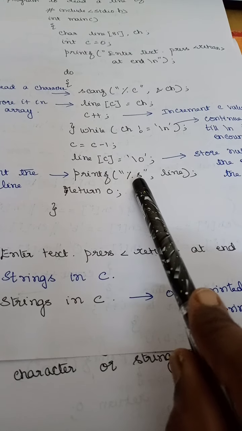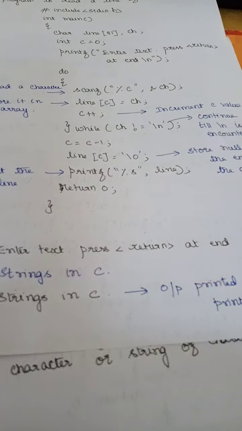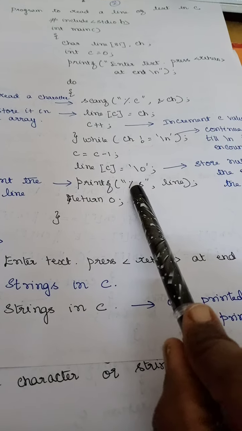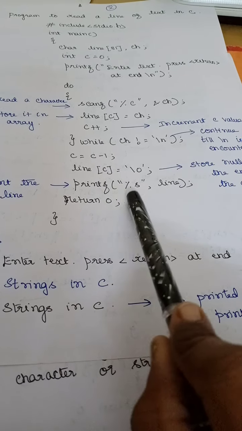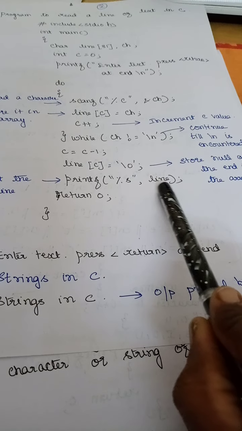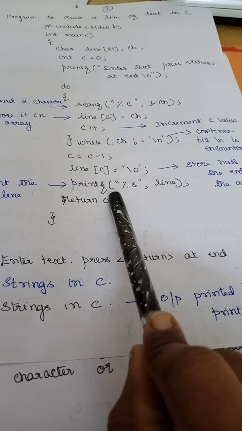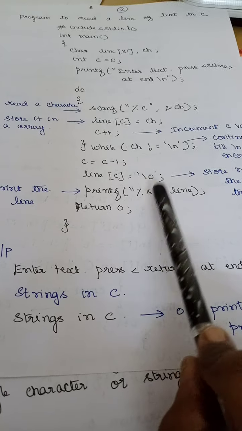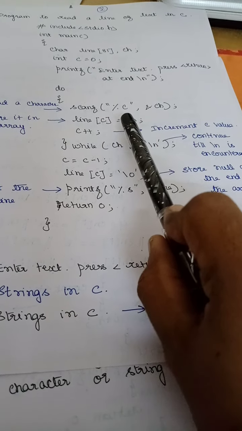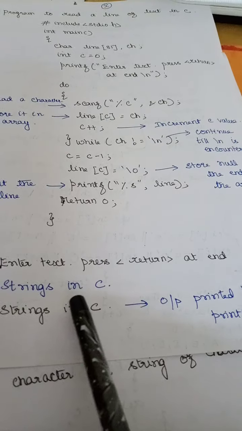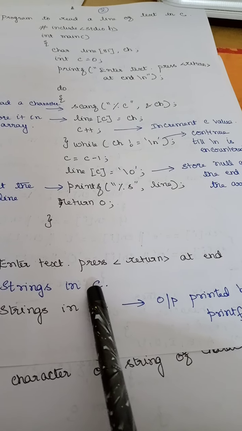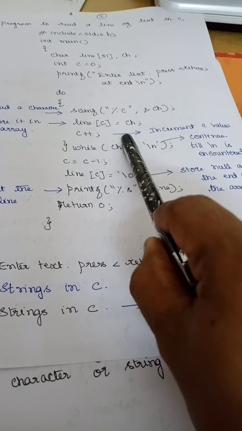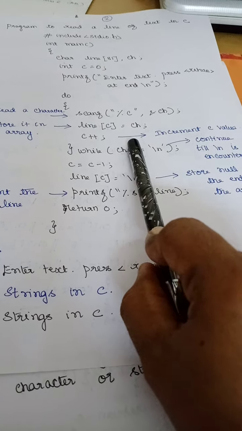If I use %s in scanf, then I may not be able to read the spaces in here, right? But %s in the printf statement will not have any effect, because here you are specifying the entire array to print it. Is that clear? This program is mainly to understand that if you use %s, then I may not be able to read the spaces in between. And I can use this to count the number of characters also. Is that clear, students? Right.